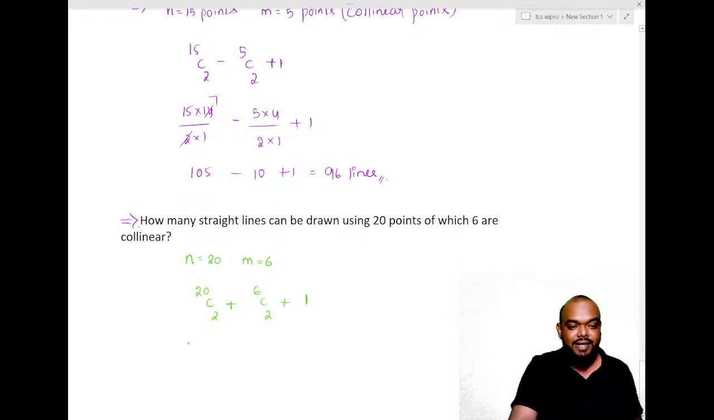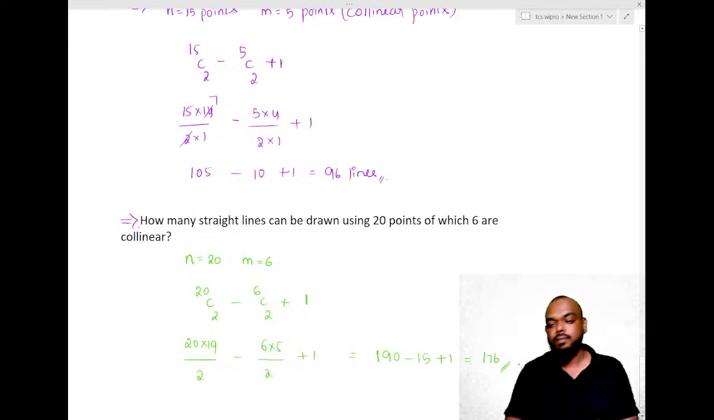Okay. Now, what do we get here? If you calculate this, this will be 20 into 19 divided by 2 plus 6 into 5 divided by 2 plus 1. So what will be this value? This is minus, guys. I'm sorry, this is minus. So we will get 190 minus 15 plus 1. So what do we get there? 190 minus 15 will be 175, plus 1, 176 will be the answer.